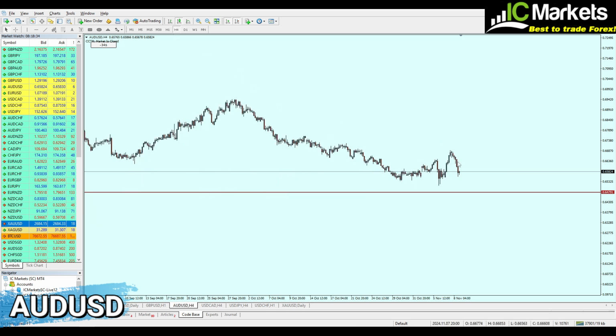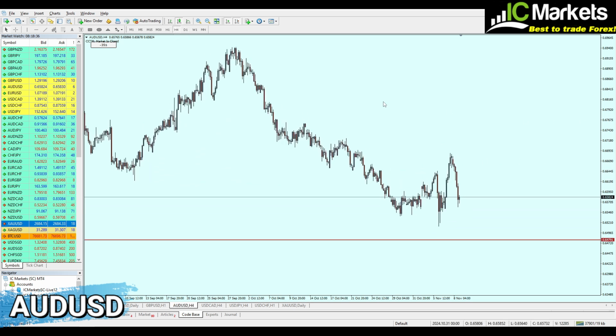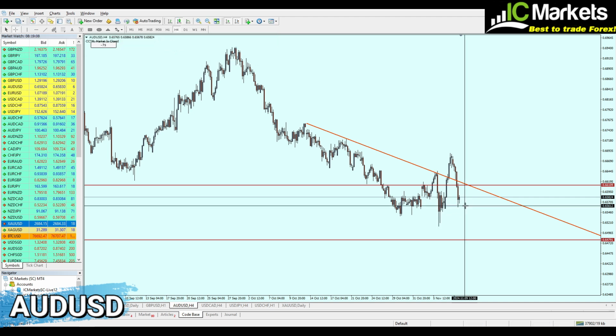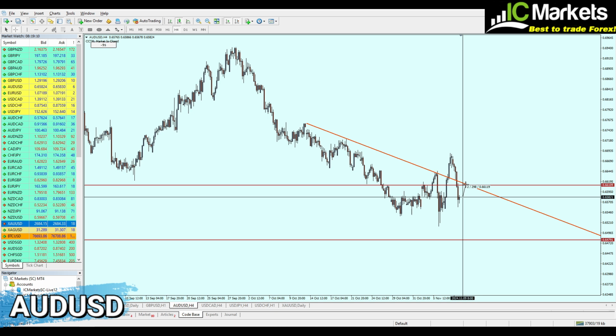So let's now move to the 4-hour time frame. Based on the 4-hour time frame, we actually have a really good setup. Right now, as you can see, we have this level of a key resistance trend line. Pay attention also, here we have 1, 2, 3 attempts of a resistance trend line, and then one fake breakout in the middle. Now, guess what? We can sell the pair exactly once it reaches the same level of a resistance trend line. The good thing here is we also have a horizontal resistance on the same level, as well as 0.661. So therefore, let's wait for the AUDUSD to rise again.